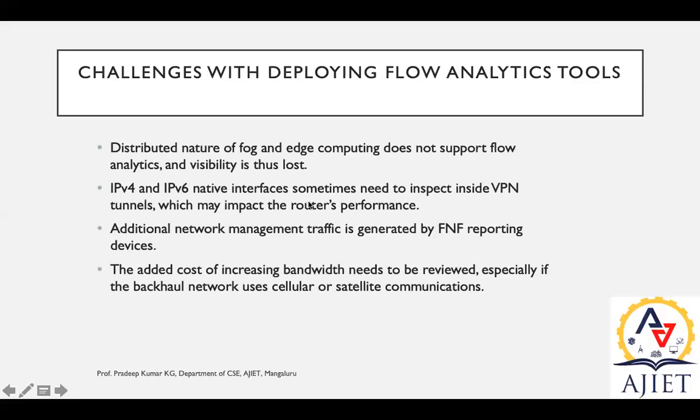So the router's performance may decrease, because if every few seconds or few minutes you are trying to get data from these routers, the router will automatically downgrade its service. Because of the technique that we use, IPv4 or IPv6, by default we have that capability, so the performance may reduce.